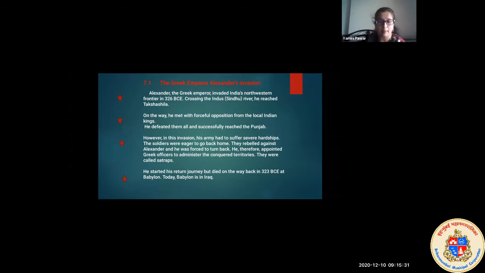army, to turn back. He therefore appointed Greek officers to administer the conquered territories. They were called satraps. Now, whatever territories he conquered, there should be someone to look after them. He could not look after everything alone. For that reason, he appointed administrators for the different territories he conquered. They were called satraps.